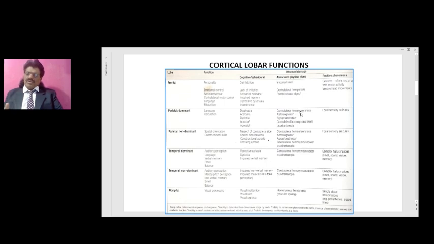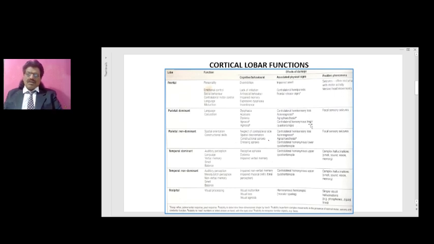So astereognosis. When you give an object and ask them to close their eyes and identify the object, they cannot identify. If you put a key and ask them by feel to tell what object it is with their eyes closed, they'll not be able to say it is a key. So this is known as astereognosis. Agraphesthesia. Ask them again to close their eyes, write a number on the hand and ask them to tell what the number is. Generally, even if I close my eyes, someone writes a number like 4 or 3, I'll be able to identify. But persons with parietal lobe lesions cannot identify the number with eyes closed. Only when they see can they identify. So this is known as agraphesthesia.